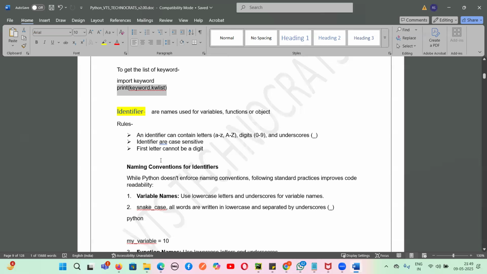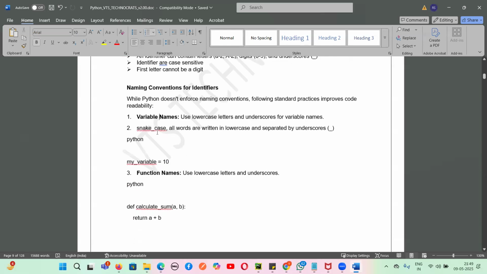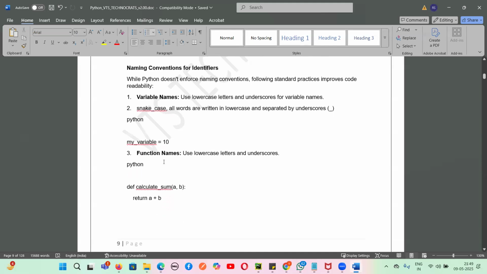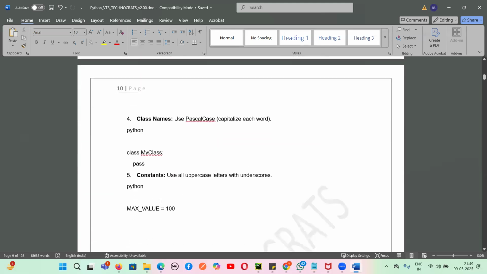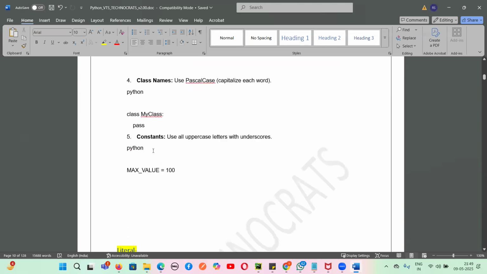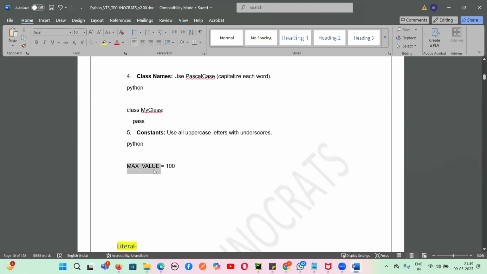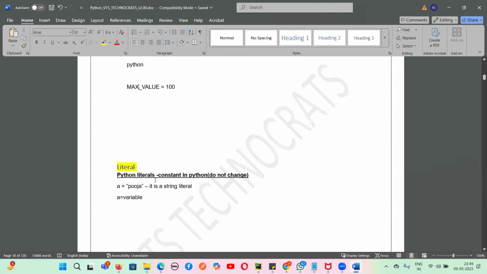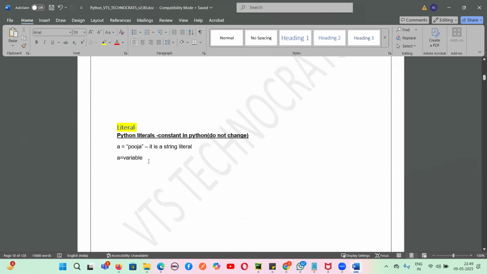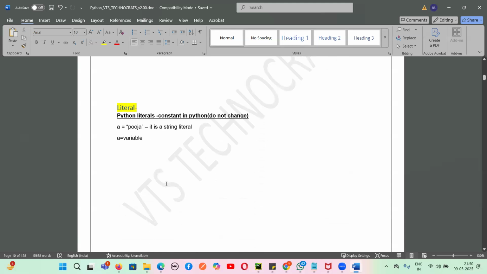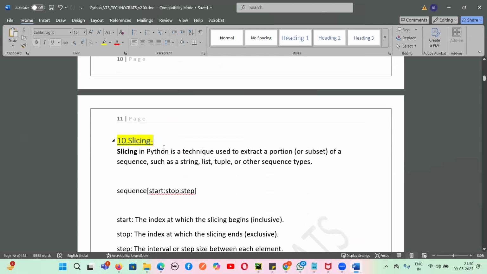Then we learned something called identifier, which is the name used for variables or functions. An identifier can contain letters, small a to z, capital A to Z, digits, and underscore. But identifiers are case sensitive and should not start with a digit. And I told you guys, for variable names it is snake case, for function names again snake case, for class names it is Pascal case, and for constants it is upper case, denoted by underscore. And I showed an example of a string literal where Pooja was a string literal. And tomorrow I will discuss slicing.